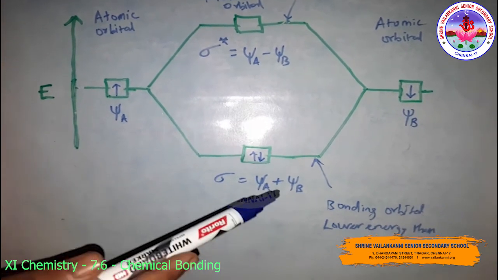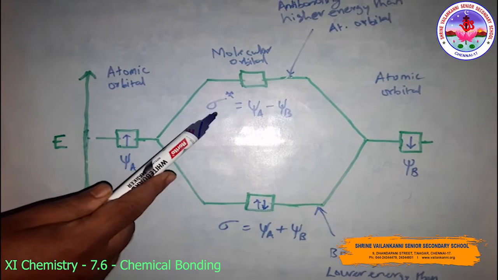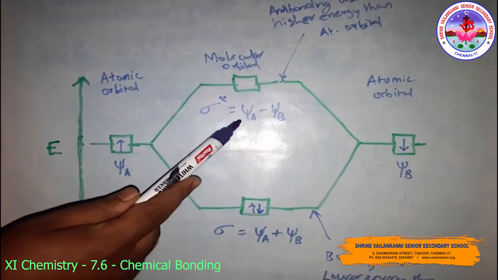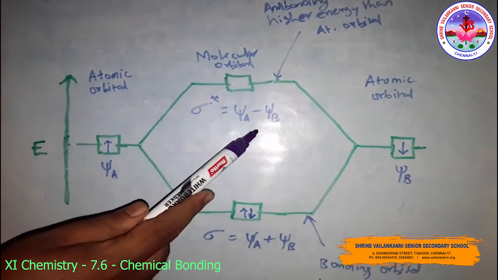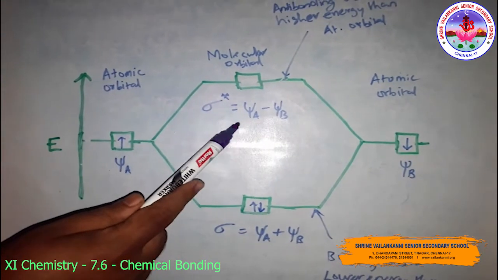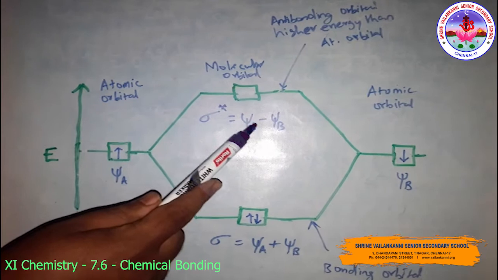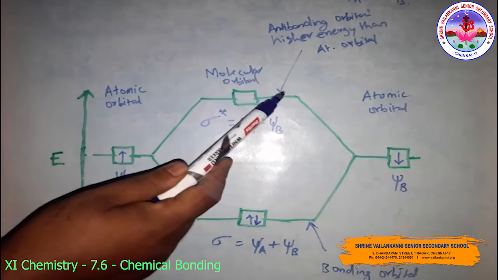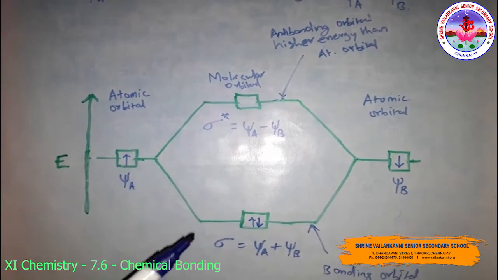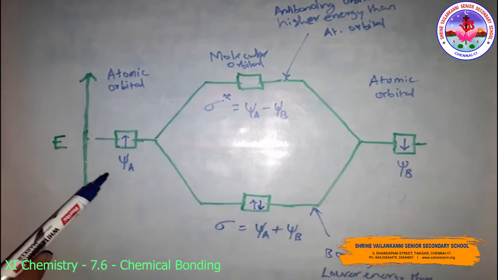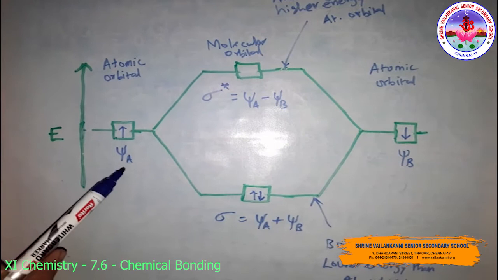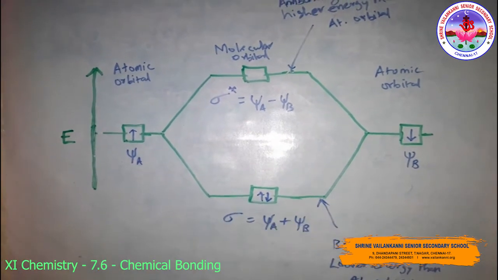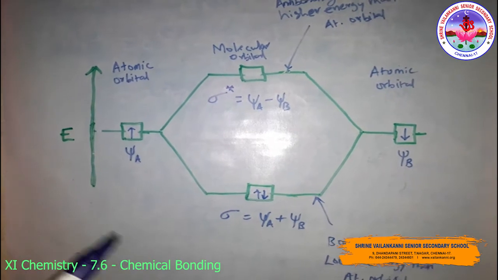The molecular orbital sigma star, formed by the subtraction of the atomic orbitals, is called the anti-bonding molecular orbital. Sigma star is equal to psi A minus psi B. This anti-bonding orbital has higher energy than that of the atomic orbital. At atomic orbital psi A there is one electron, and at psi B there is another electron, for the hydrogen molecule.